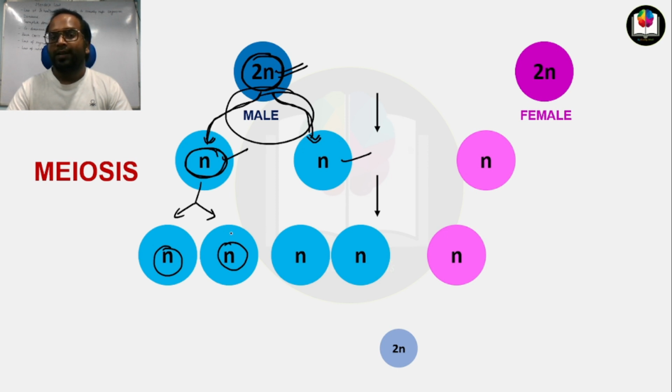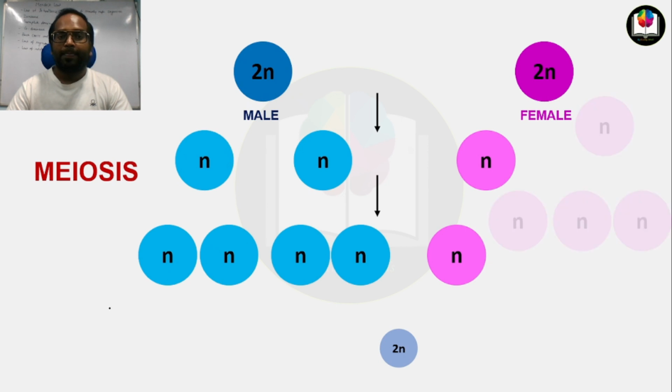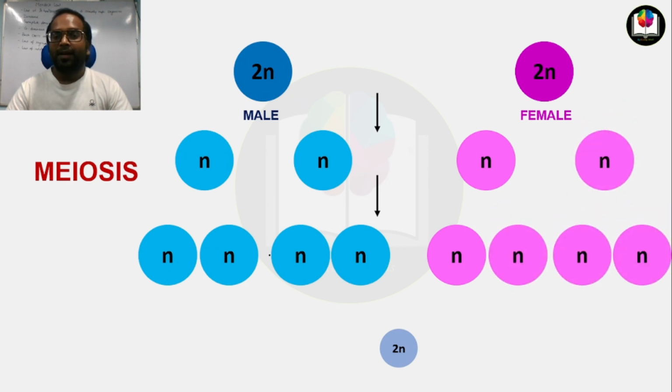So there are equal numbers of chromosomes in the daughter cells and parent cells. So this division is the equitational division. Similarly, the process will occur in the female parent.